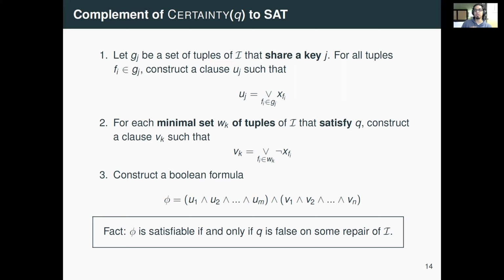So now you see, you take the CQA instance, you translate it into a SAT instance. Now you can give this to a SAT solver, see the answer, and then translate it back into the consistent answers that you want.